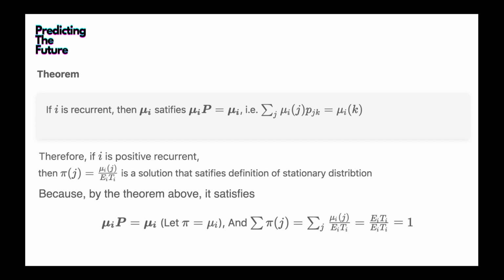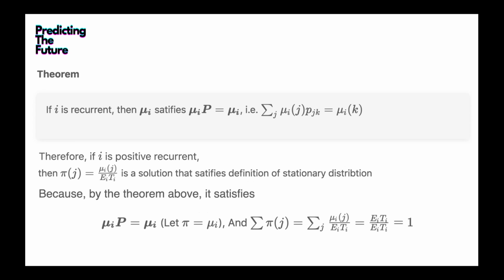This looks very similar to a stationary distribution, as we just talked about. If we divide mu_i by the expected value of T_i, that becomes a stationary distribution.